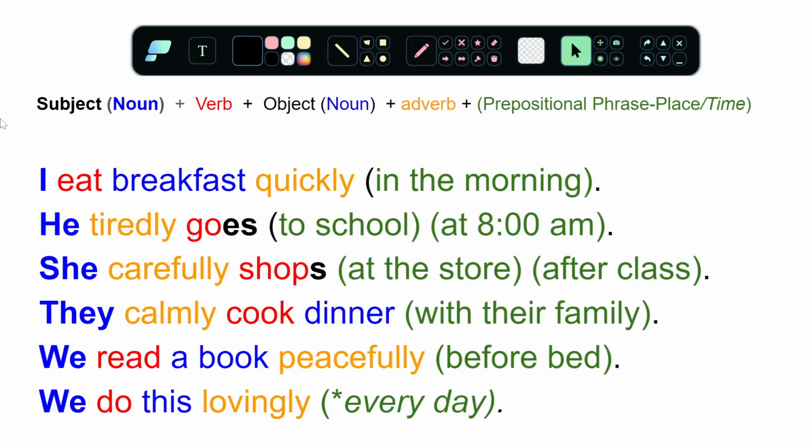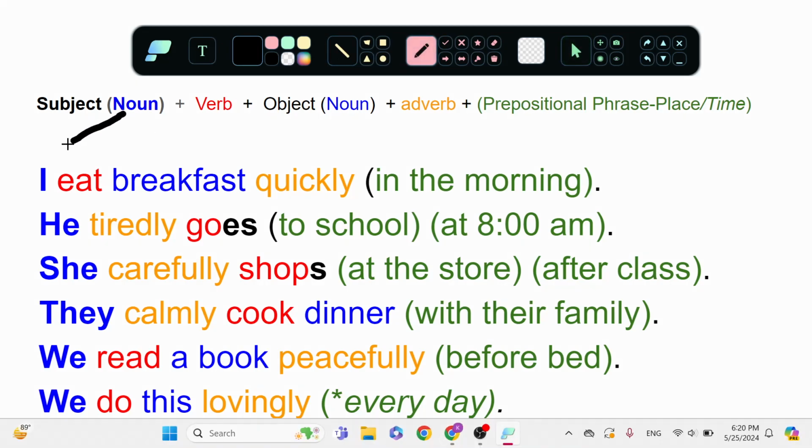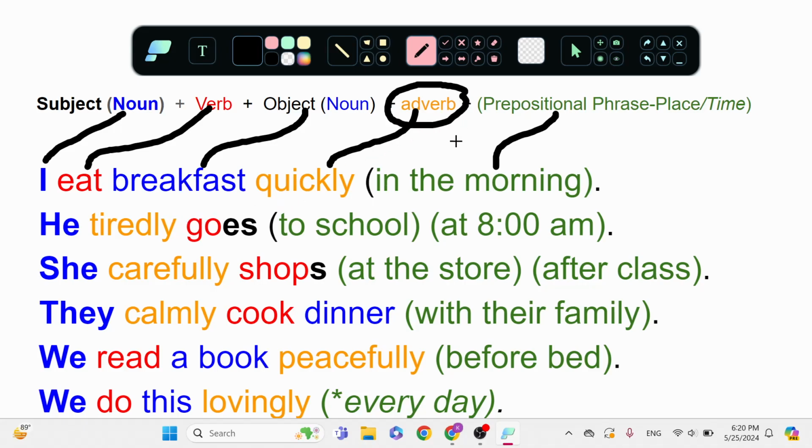Okay, so now here is everything all colored for us. We can see the blue subjects first. Those are our nouns. The red verbs, the object nouns, the adverbs, and our prepositional phrases. Like we talked about, sometimes the adverb can change. Sometimes it can go before the verb. And those are the ly words.